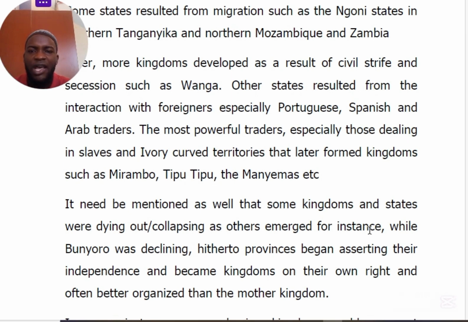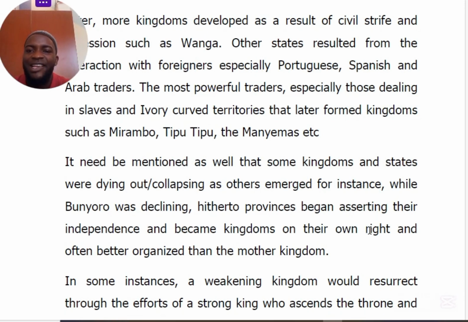It needs to be mentioned as well that some kingdoms and states were dying out or collapsing as others were emerging. For instance, Bunyoro was declining as the Toro province began asserting its independence and became a kingdom in its own right, often better organized than the mother kingdom.